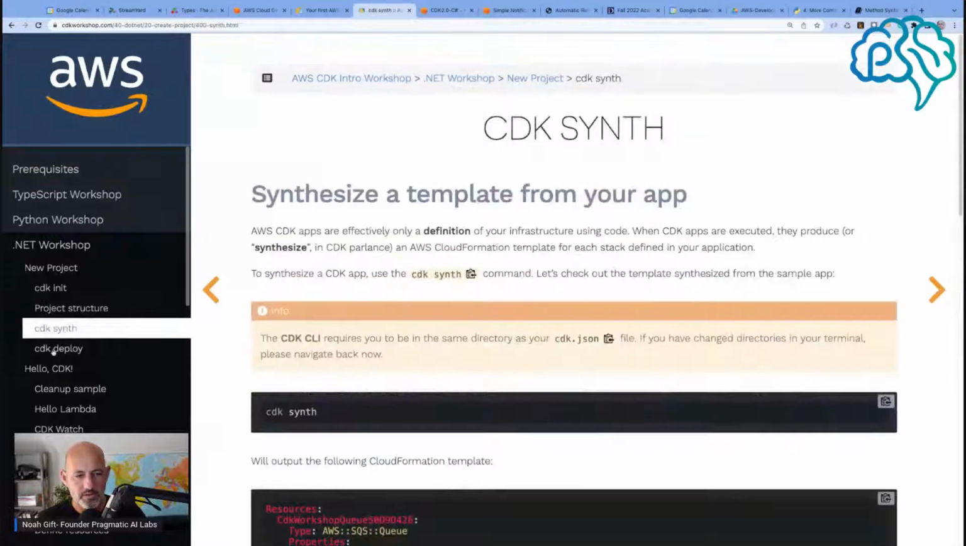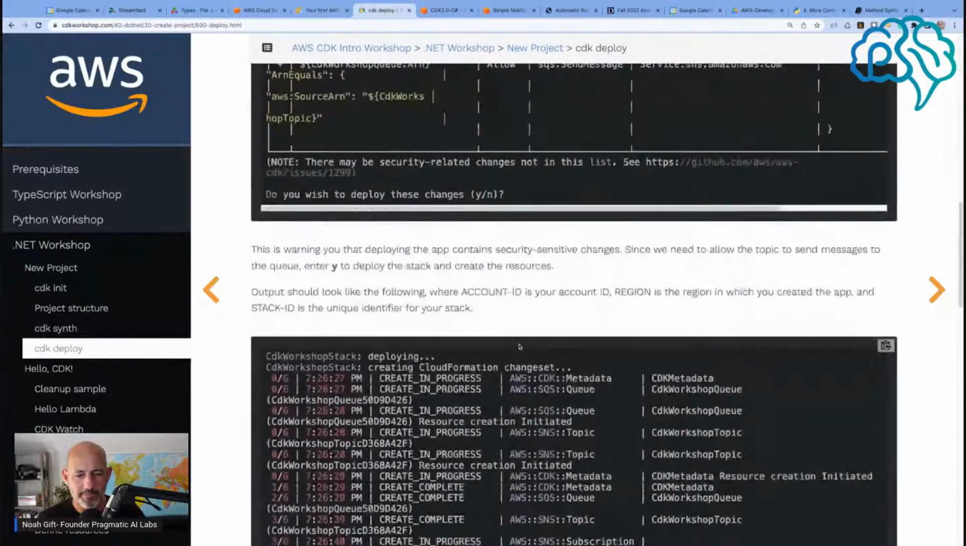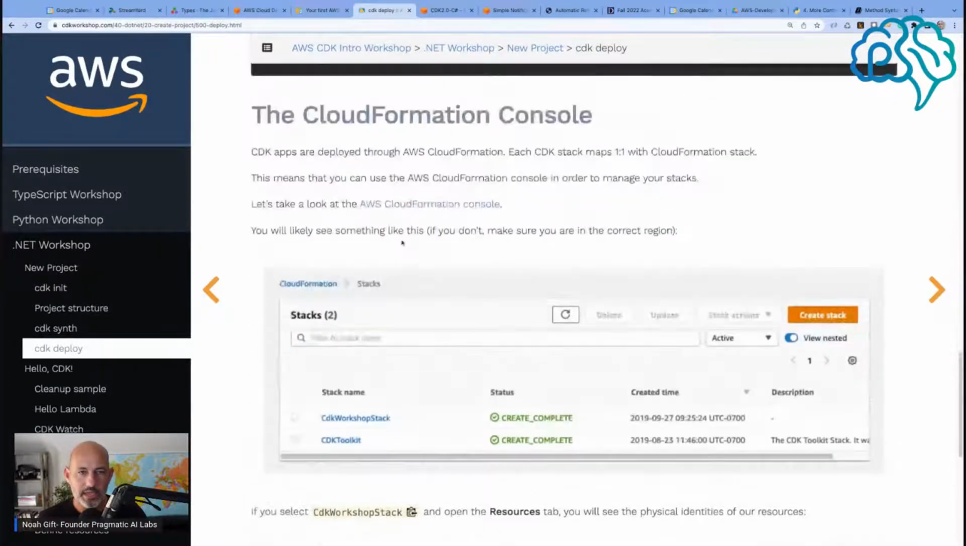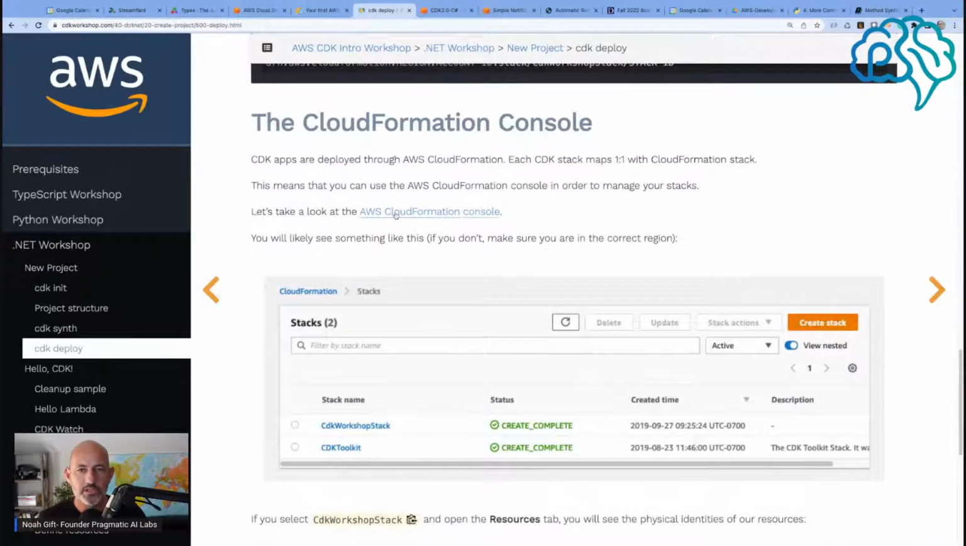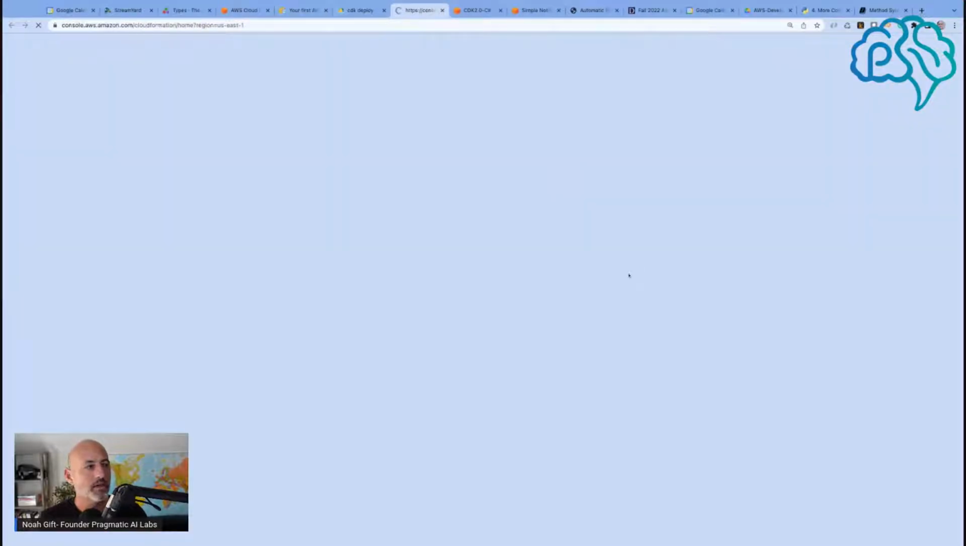Let's go back to deploy. I guess I could look at the CloudFormation console. Let's go ahead and take a look at that. And what do we got here?